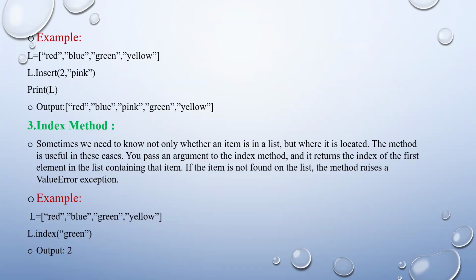Here L is the list red, blue, green, yellow, and I want to insert pink in the second position. Array index starts with 0. So red is in the 0 position, blue is in the first position, green is in the second position, and yellow is in the third position. I want to add pink in the second position. So when I print L, I will get the output red, blue, pink, green, and yellow.